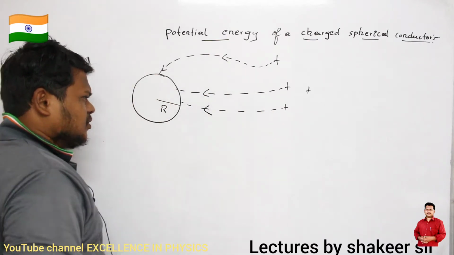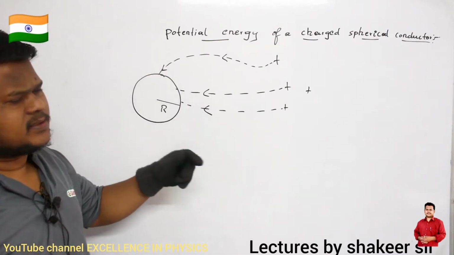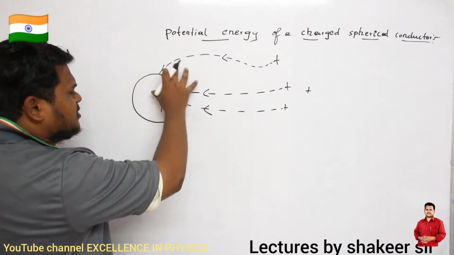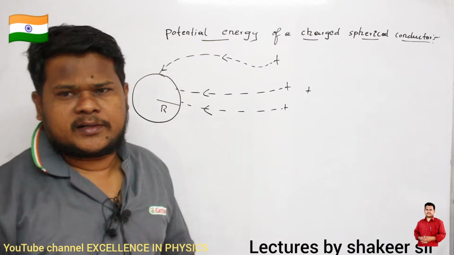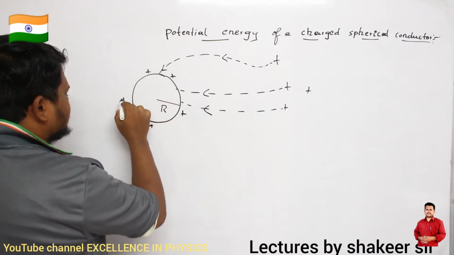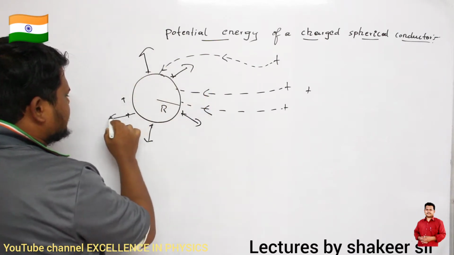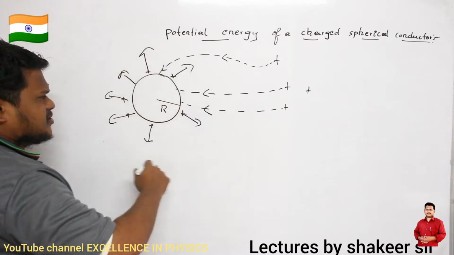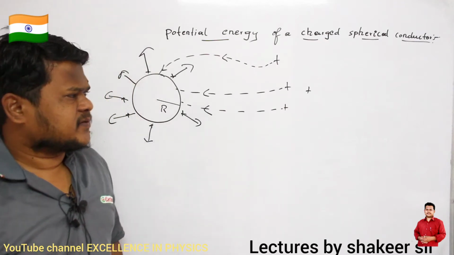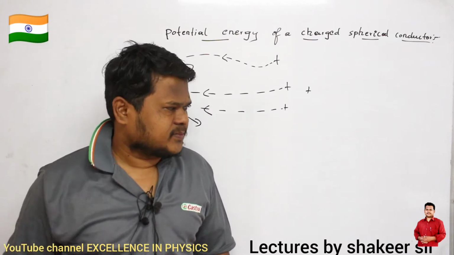then to overcome the force of repulsion between the charges, we definitely have to do some work. That amount of work will be stored as potential energy in this charged spherical conductor. As the charges are continuously deposited on the surface of this conductor, the electric field also exists up to infinity. It starts from the surface of the conductor and extends up to infinity. If the electric field extends up to infinity, it means that energy is also present up to infinity.